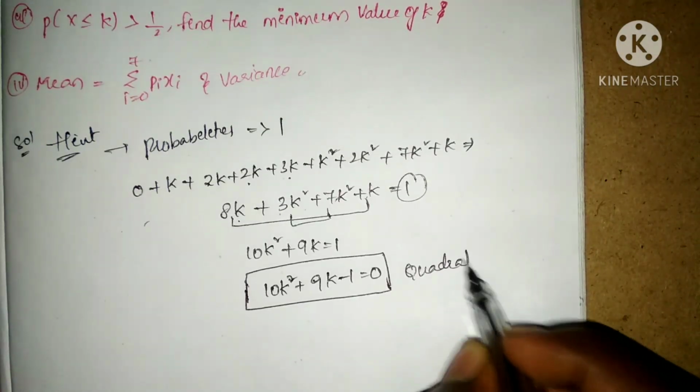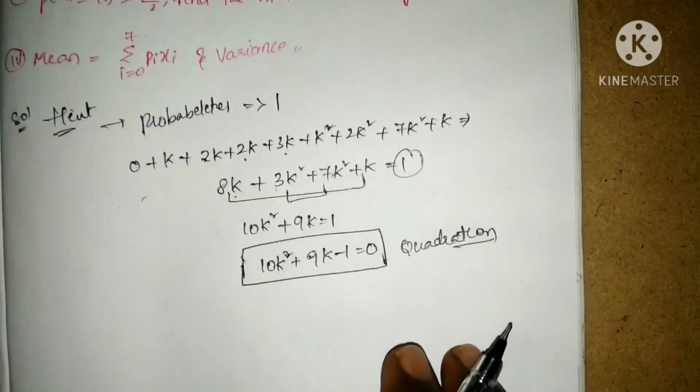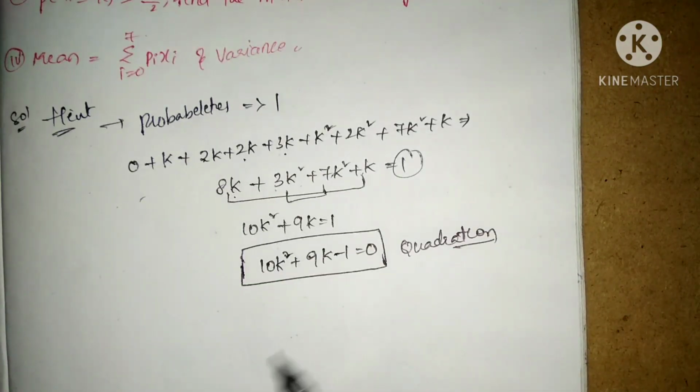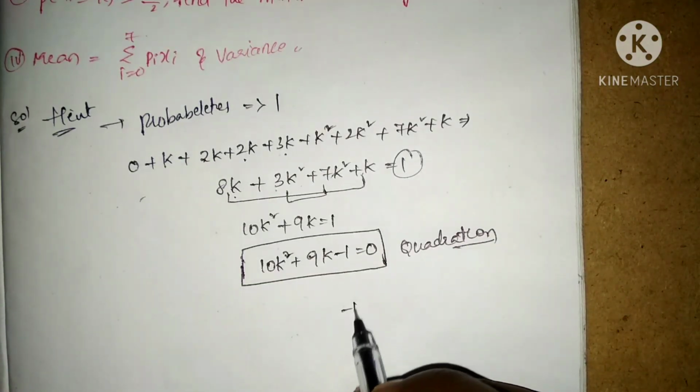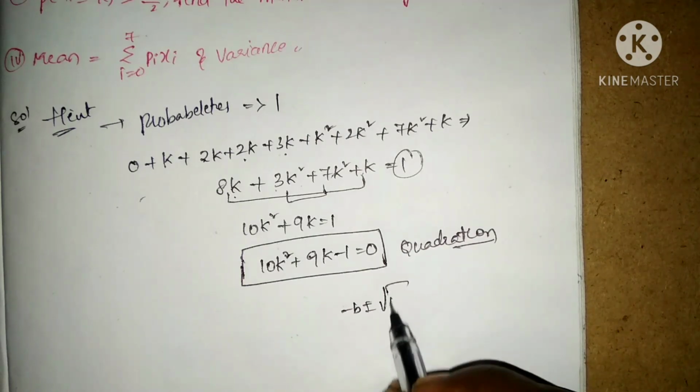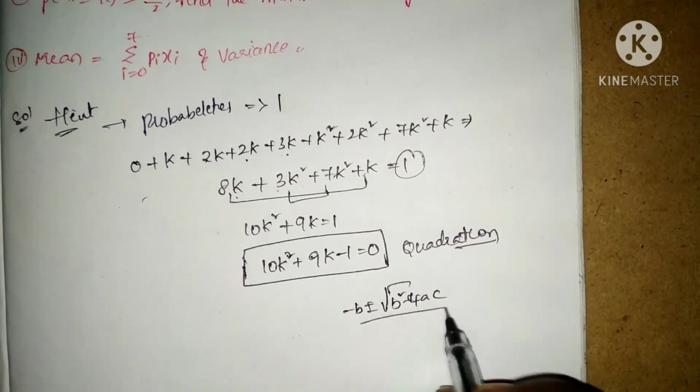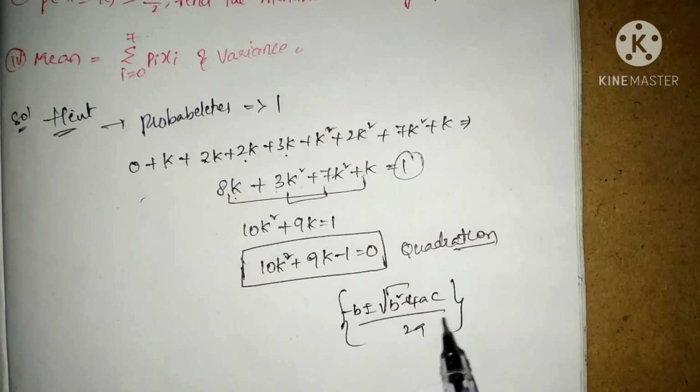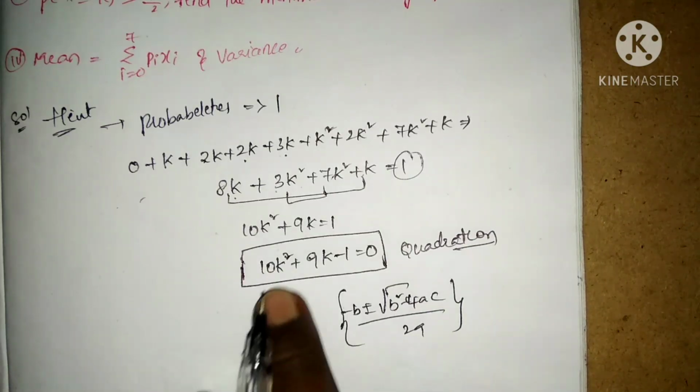By this quadratic form I'm going to write the formula like this: minus b plus or minus under root of b square minus 4ac by 2a. By this formula, we're going to find out the roots of this k.